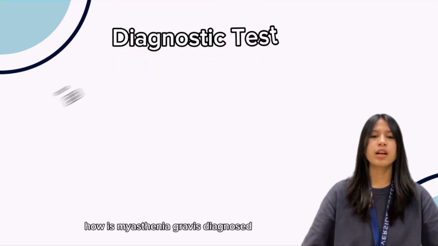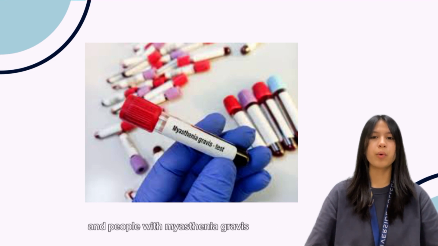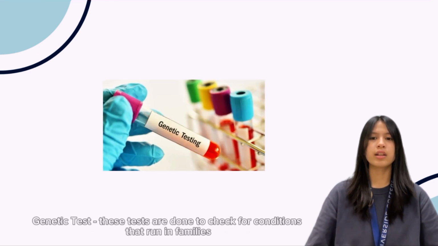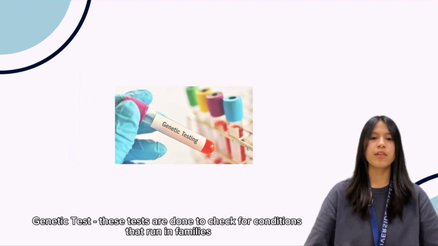How is myasthenia gravis diagnosed? Blood tests. These tests look for antibodies that may be present in people with myasthenia gravis. Genetic tests. These tests are done to check for conditions that run in families.